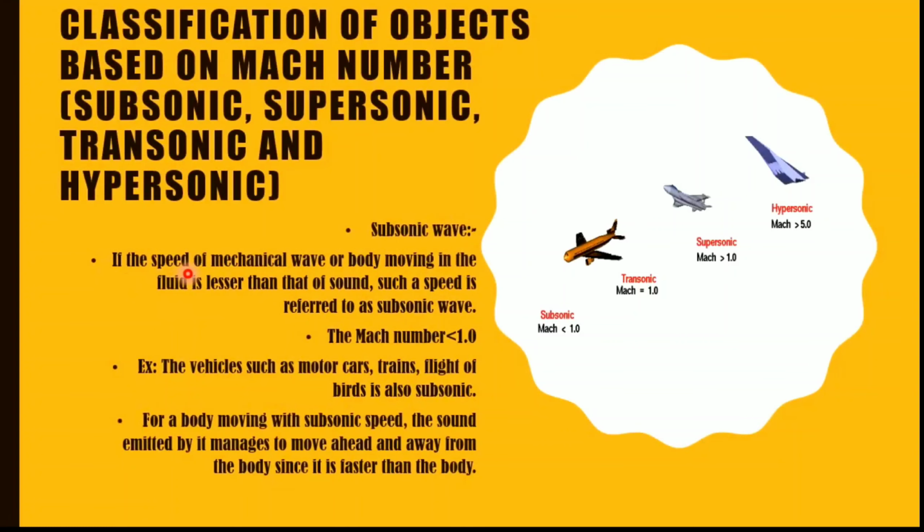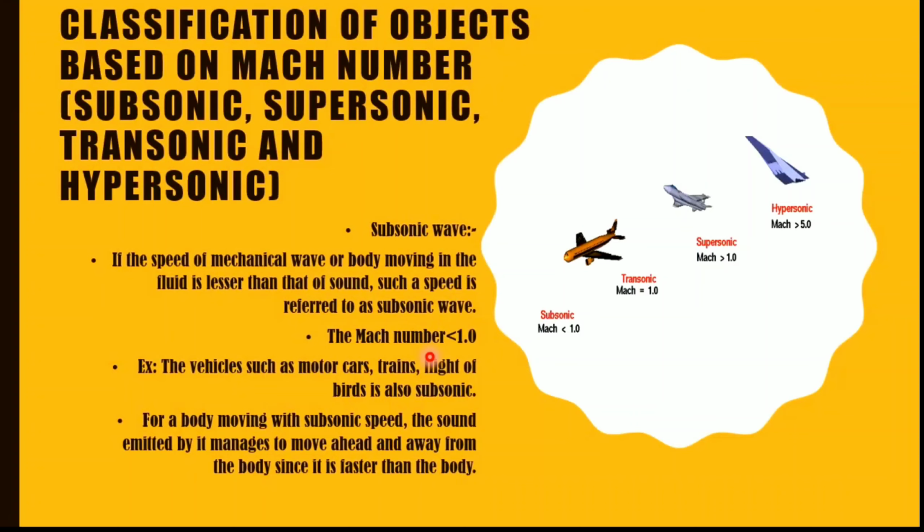The main thing is that a subsonic wave is a mechanical wave. When this mechanical wave moves in a fluid medium, if its speed is lesser than that of the sound, then such a speed will be referred to as subsonic. The second point which you need to remember is that the Mach number is less than 1.0. So the 2 points which we covered for subsonic are that the mechanical wave must be slower than the sound, and the Mach number must be less than 1.0.